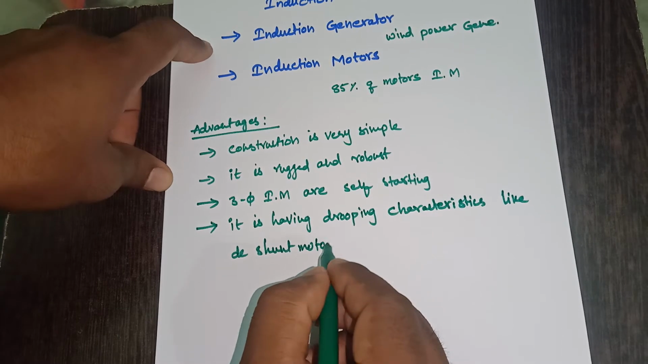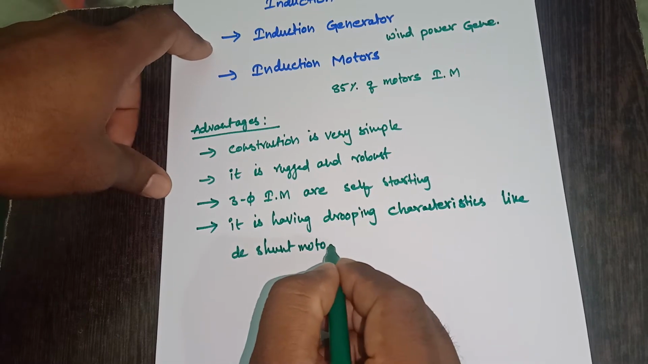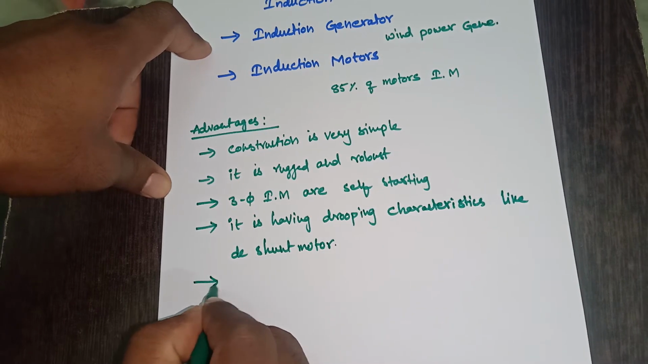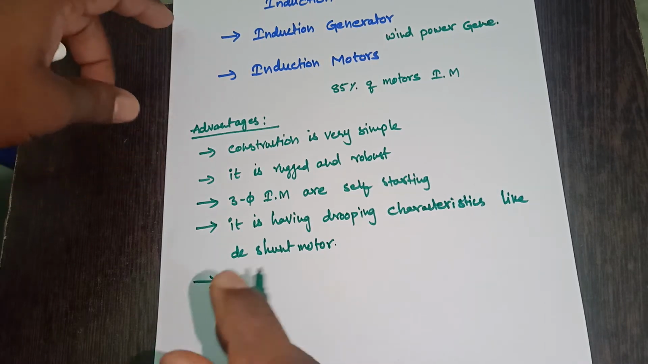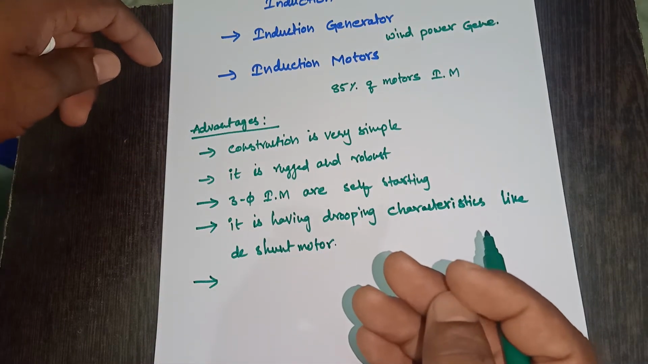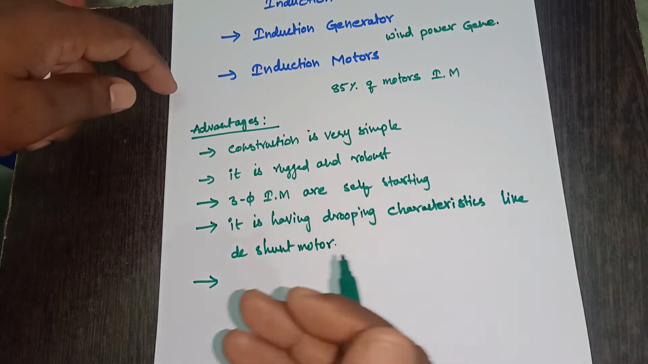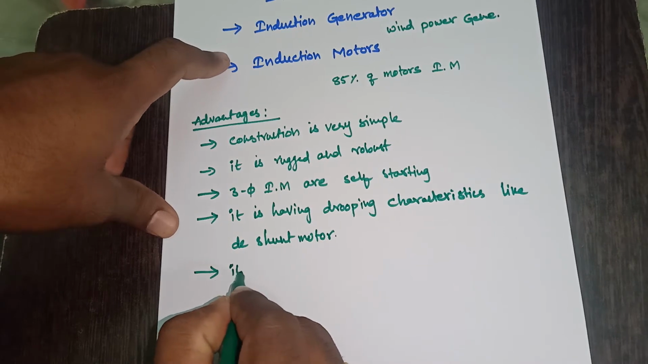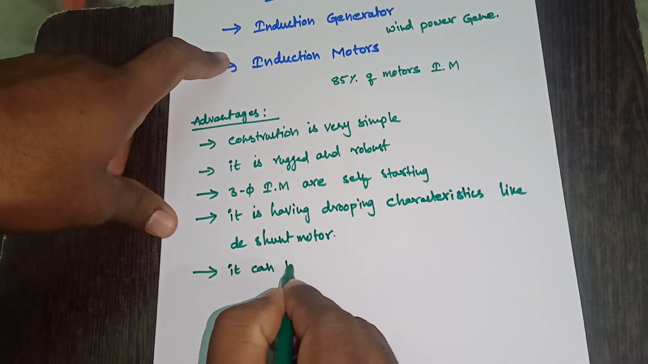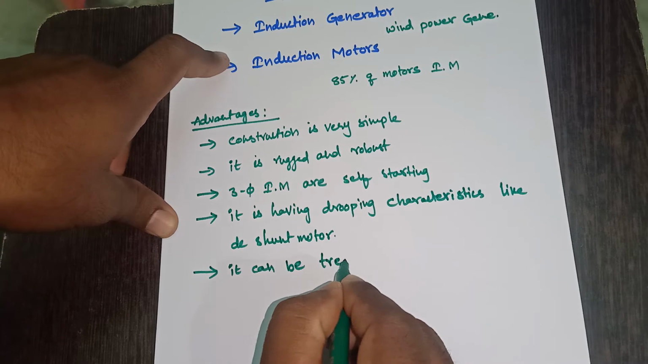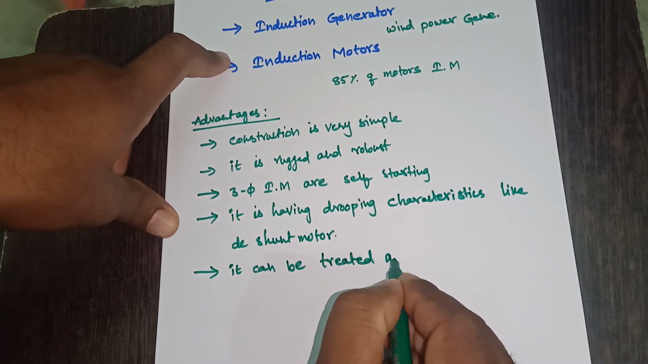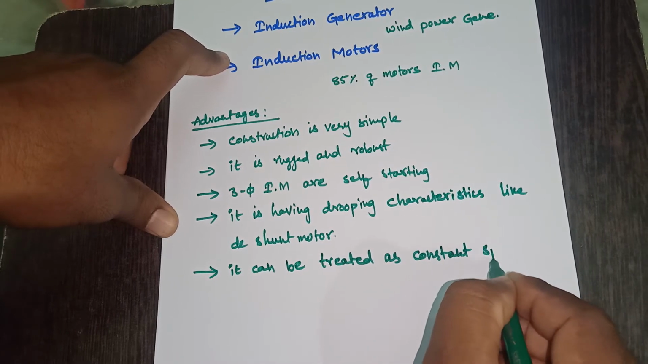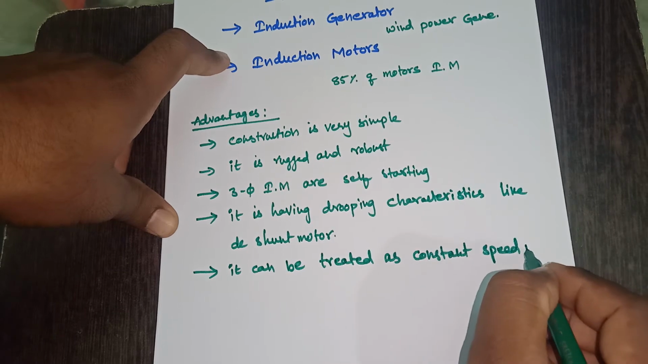This is one of the good features of the induction motor. As it has drooping characteristics, its speed won't deviate much from no load to full load. So it can be treated as a constant speed machine or motor.